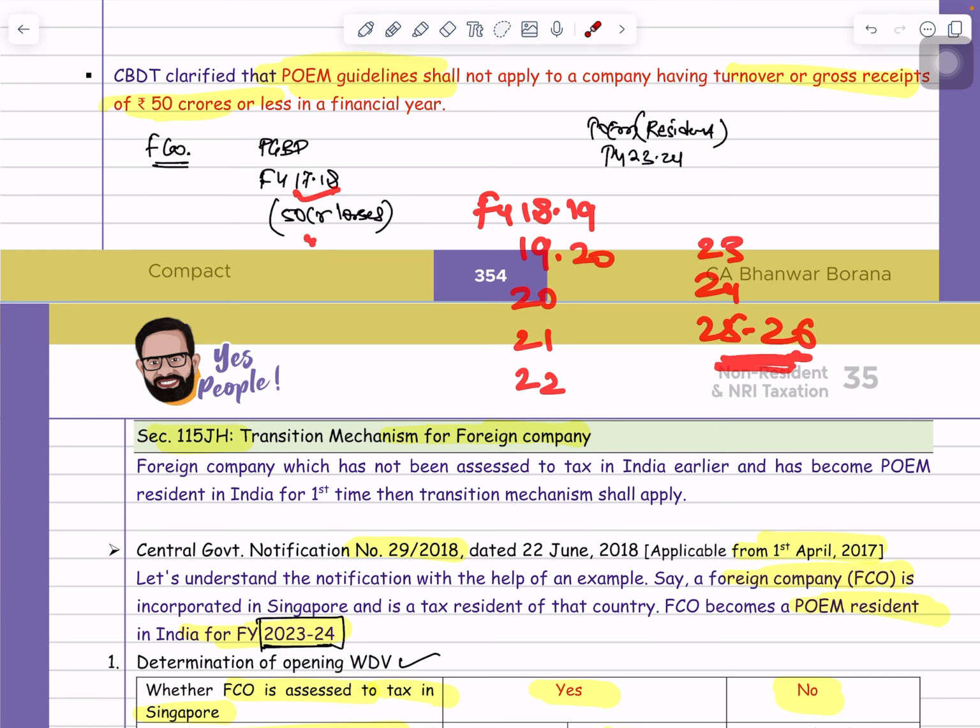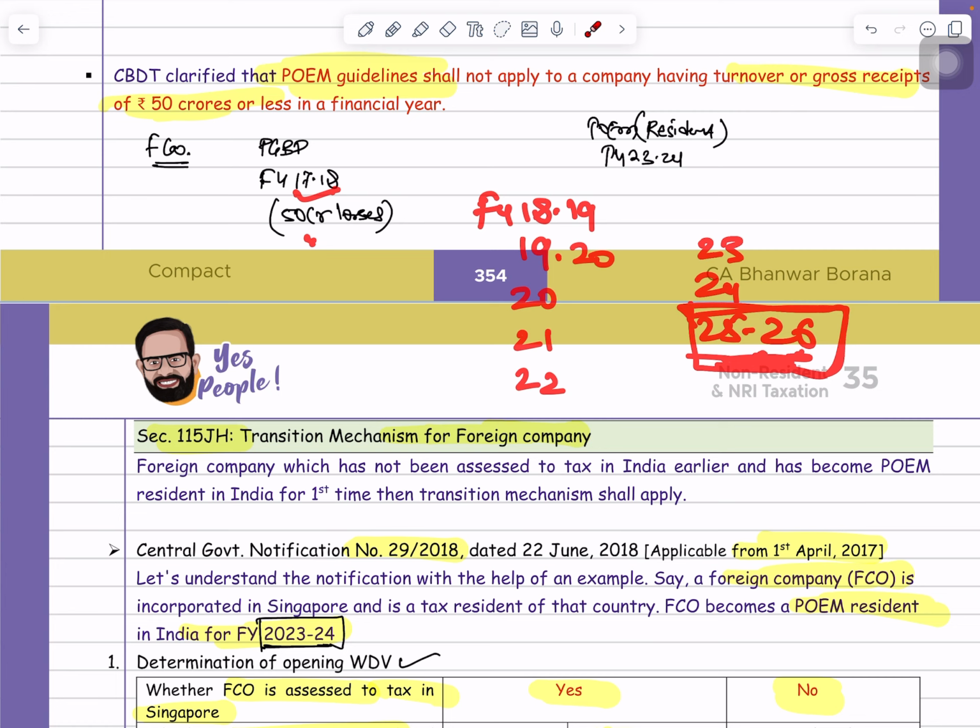Because losses were incurred in 17-18, just skip the 17-18. After that 18-19, 19-20, 20-21, 21-22, 22-23, 23-24 and 25-26. So till 25-26 that losses can be set off and carried forward. You understood my point or not?